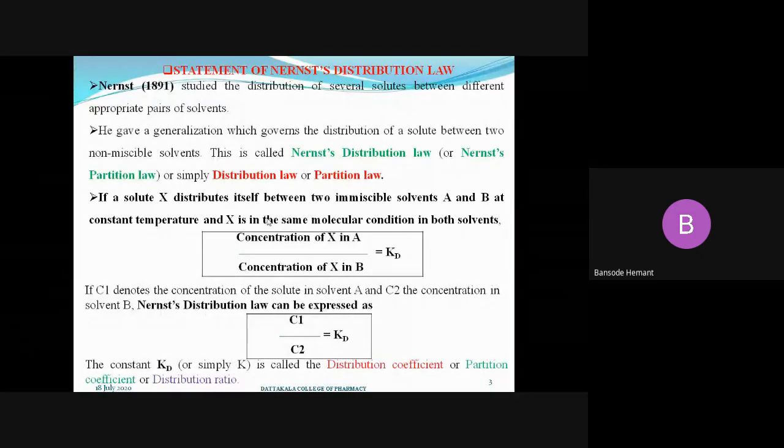That is, the concentration of solute X in A to the concentration of solute X in B is equal to Kd, that is, equal to a constant.